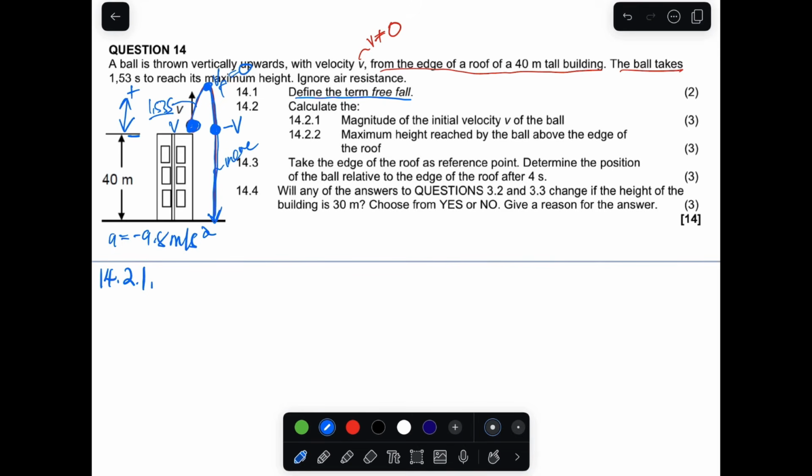14.2.1: calculate the magnitude of the initial velocity. It's very important to choose which segment you are going to take to calculate that. So I'm going to take this segment from the top of the roof to the maximum height. What do I have there? I want v, which is the initial velocity. Then what else do I have? I have time, 1.53 seconds, and I do not have the displacement from the top of the roof to the maximum, though I know it's going to be positive. And I have the final velocity at maximum height, which is equal to 0.